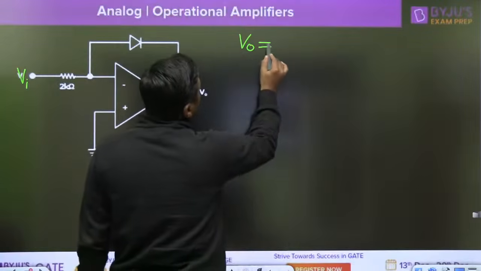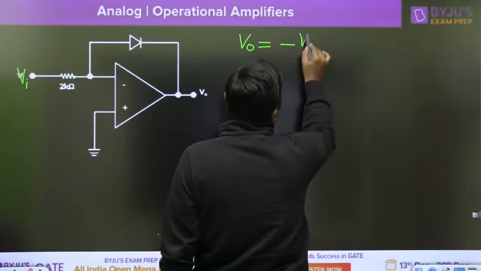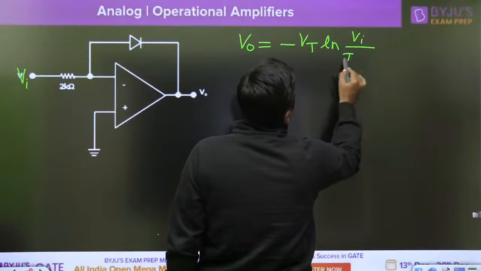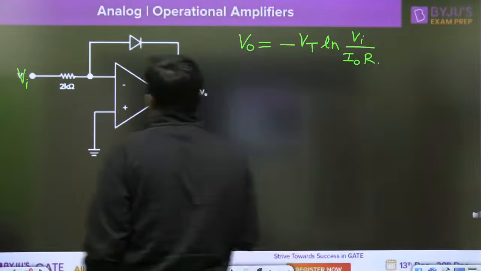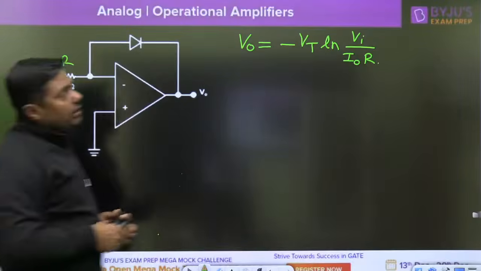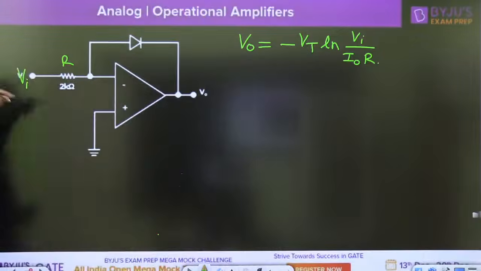V0 is equal to, because it is connected to the inverting terminal, we always get the negative sign, Vt log of Vi upon I0 into R, this R. Am I correct? Okay. Where Vi is the input signal.